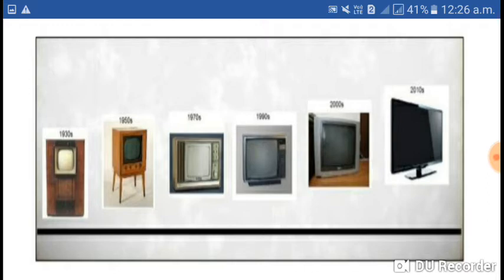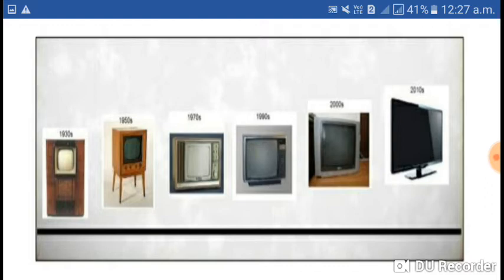See this picture carefully. What do you understand from this picture? Yes, think for a while. Look at this picture carefully, and from this picture we can say technology is changing day by day. Technology is growing.